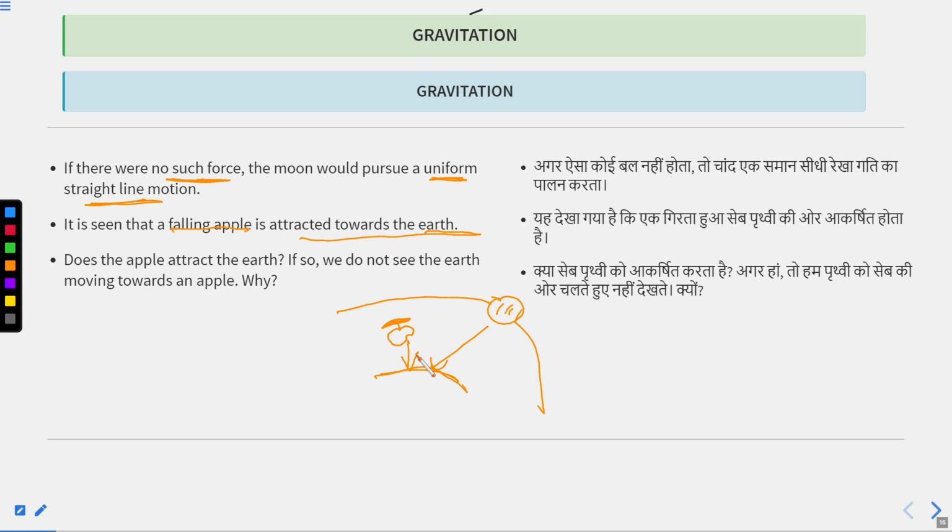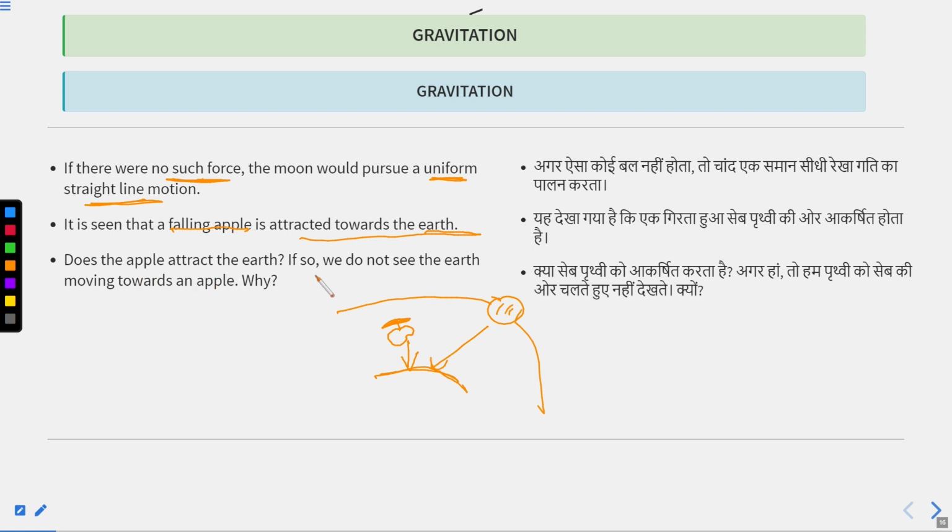Now this is the answer of the first question: the motion of the earth around the sun, the motion of the moon around the earth, and the falling of any object towards the earth involve the same force. And that is an attractive force, a centripetal force. So this was the answer of the first question.